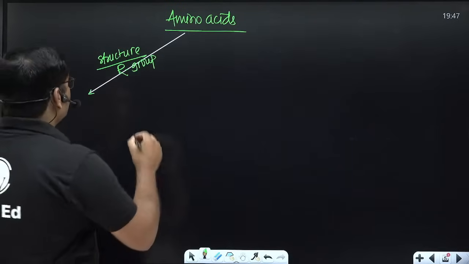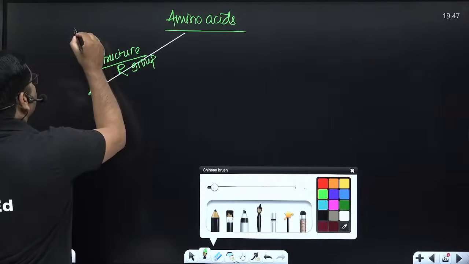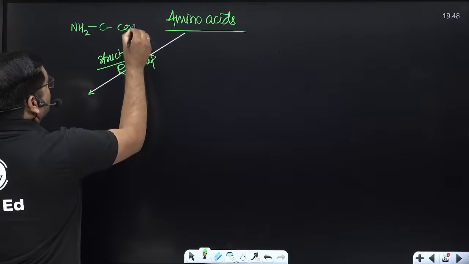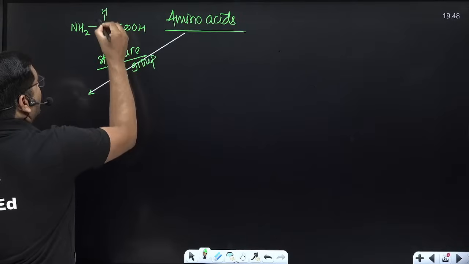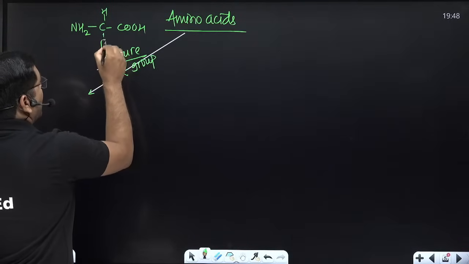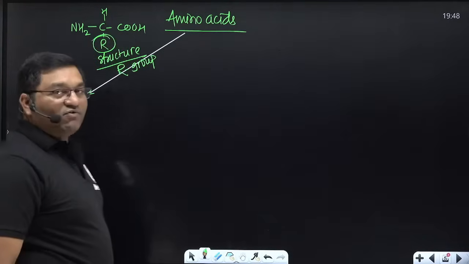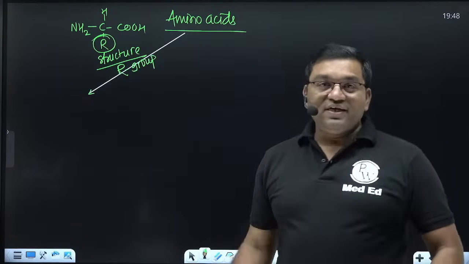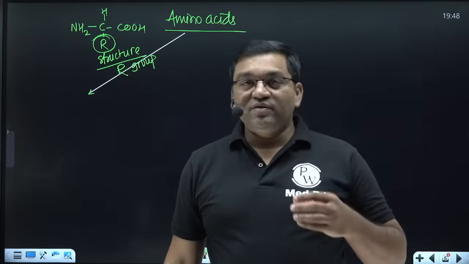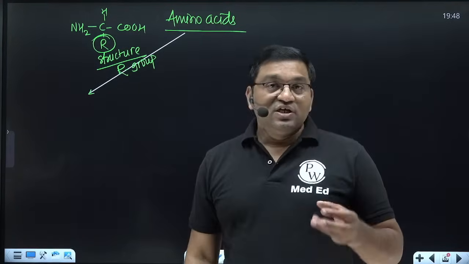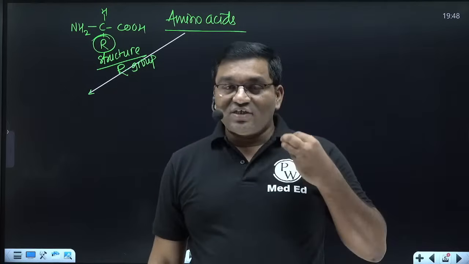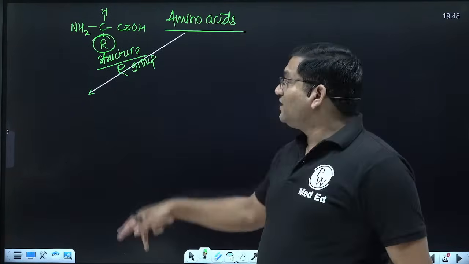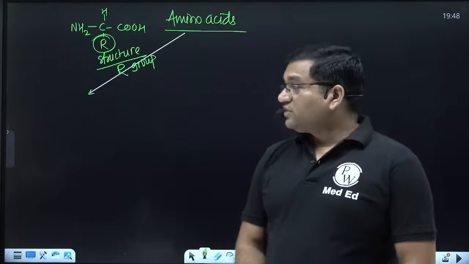Now see, this is an amino acid. This is the amino group, this is carbon, this is the carboxyl group, this is hydrogen, and this is the R group. So depending on the distinctive R group, the difference in their structure, they are classified as aliphatic amino acid, aliphatic simple, aliphatic branched chain. They are classified as aromatic amino acid, sulfur containing, hydroxyl group containing. Like that, they are classified based on their distinctive R group.